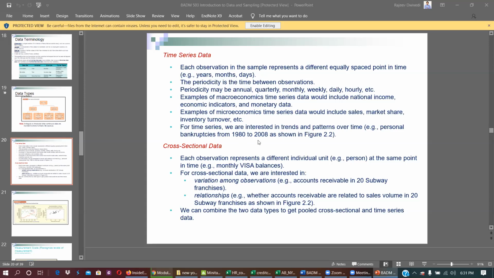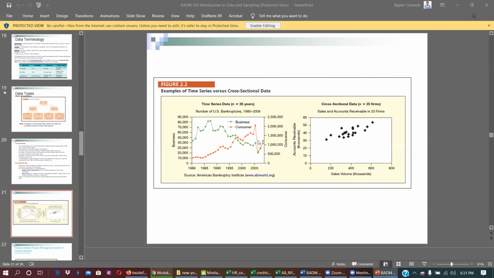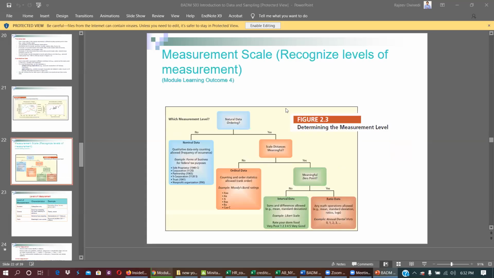Cross-section, when you have two variables observed together, that is cross-sectional data. So US GDP from 2010 till 2020, you can see the GDP against 2010, 11, 12, 13, 14, 15 till now. Cross-sectional, sales volume versus account receivable. So two variables, they plot together. That is cross-sectional data. Now, very, very important concept, and based on this concept, we have the first assignment.